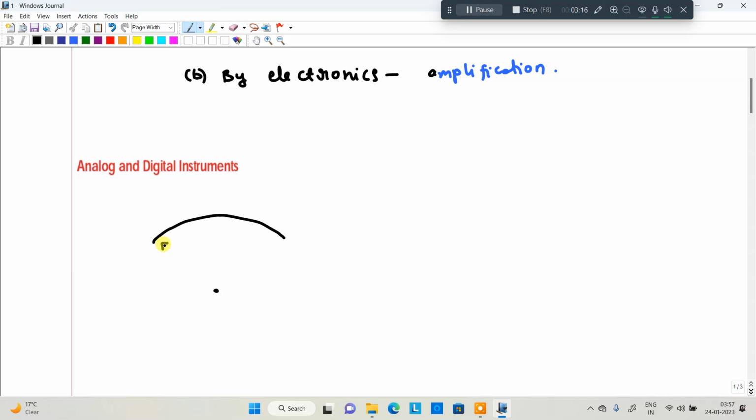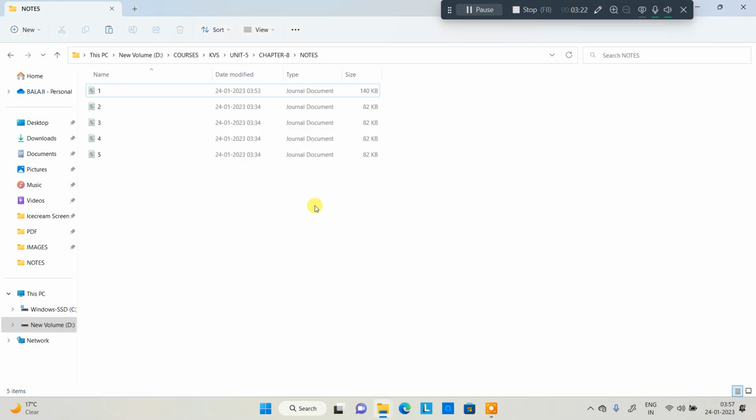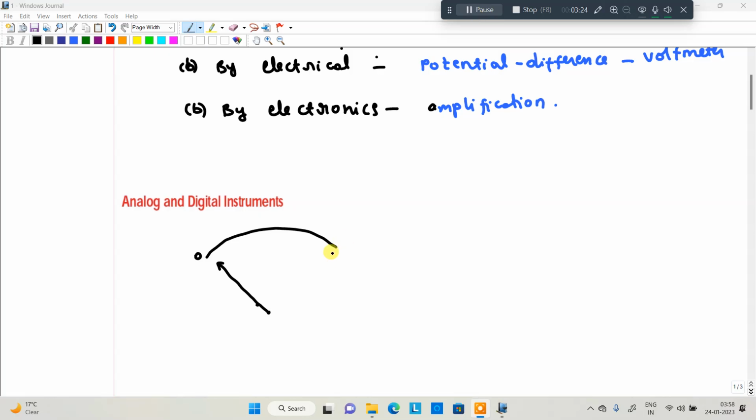This particular meter has a pointer starting from 0, with some full scale deflection, for example 1 volt. This is a voltmeter. This particular meter indicates the value in the form of a moving pointer. This type of instrument is called an analog instrument.